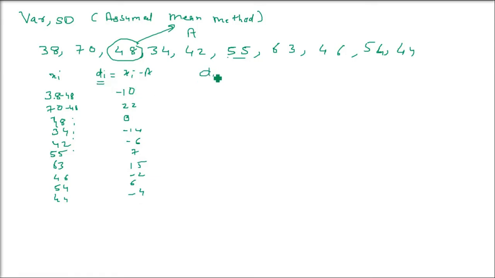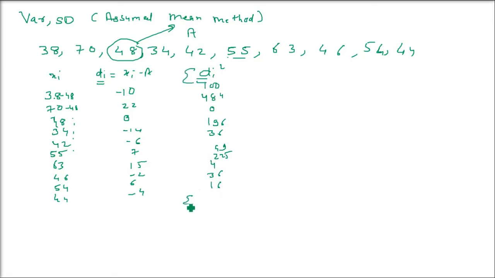Now you have to square it. This is di whole square. So when you square it, what do you get? I'm just squaring it. 10 is 100, and 7, 7, 49, 15, 15 is 225, and 4, 36, 16.